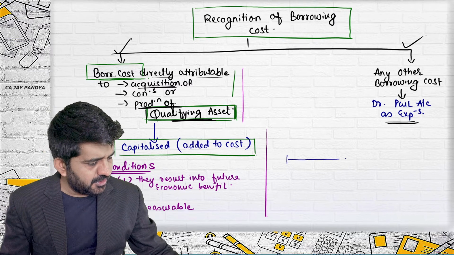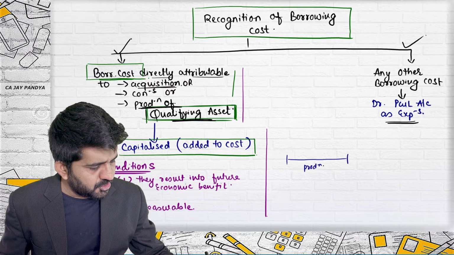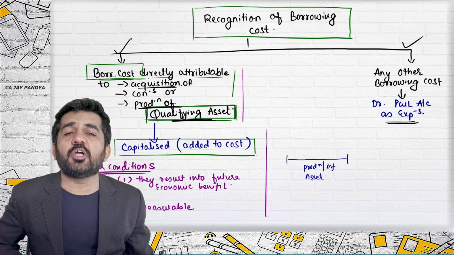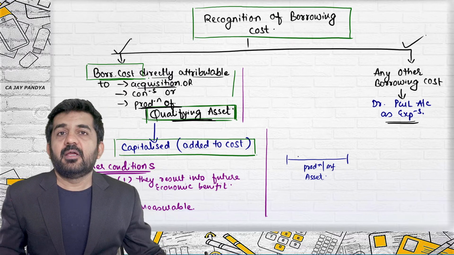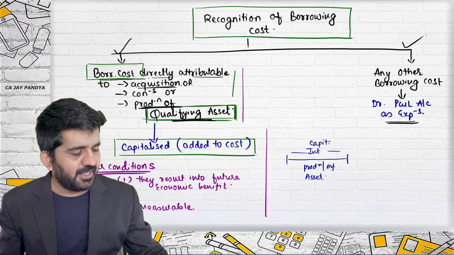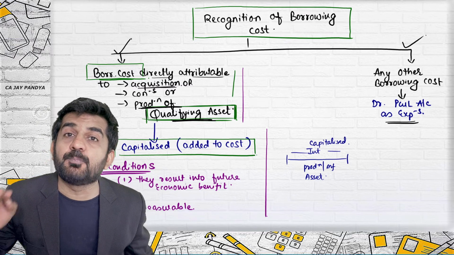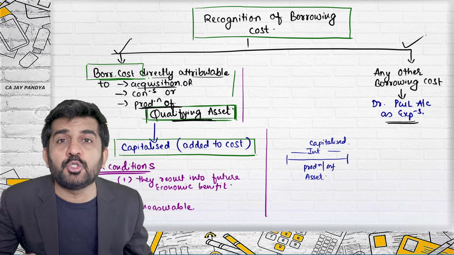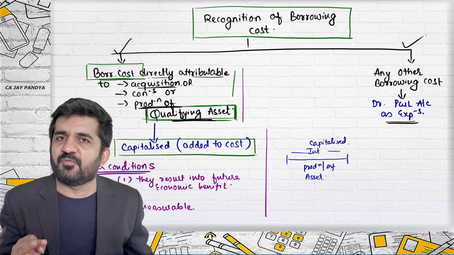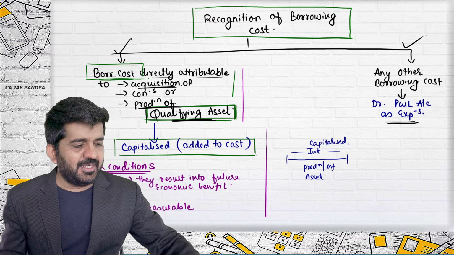If there is an interest cost which is incurred during the period of production or manufacturing of any type of asset, it might be stock, it might be fixed asset, then interest during this period can be capitalized. This was layman's understanding. Once the asset is put to use or is in a condition to put to use, then the capitalization will cease and the interest will be transferred to profit and loss account. What is the technical way of understanding it is how to recognize the borrowing cost.